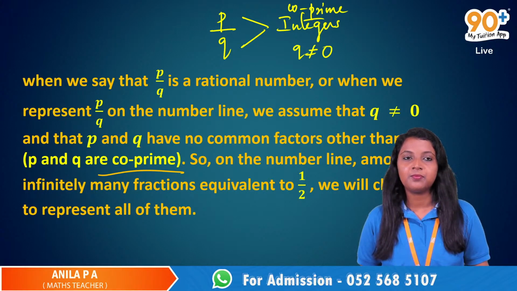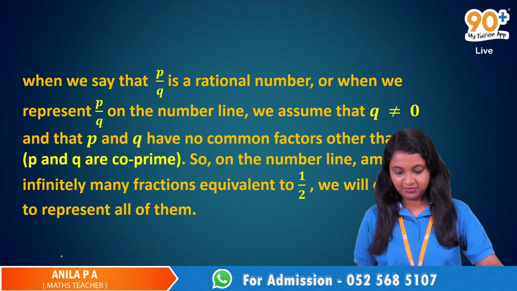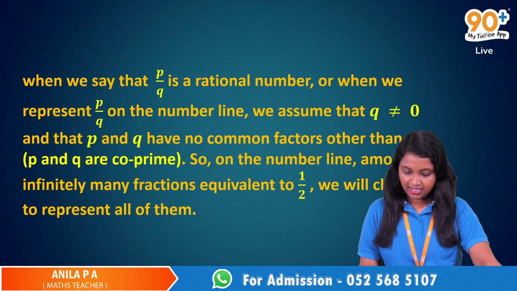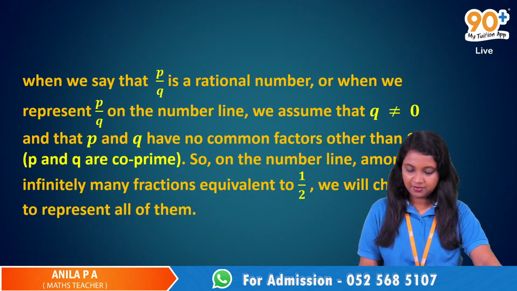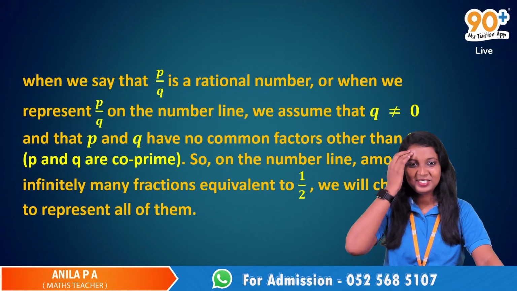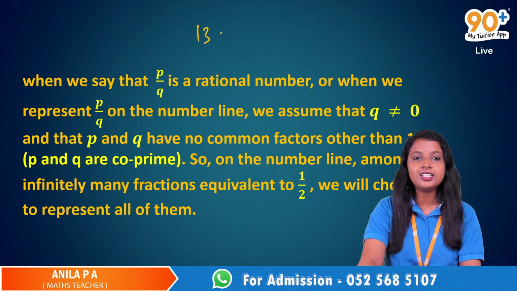Okay, so can you please tell me what are co-prime integers? Co-prime integers are 2, 4, 2, 5, 2, 8. So, are 13 and 17 co-prime?